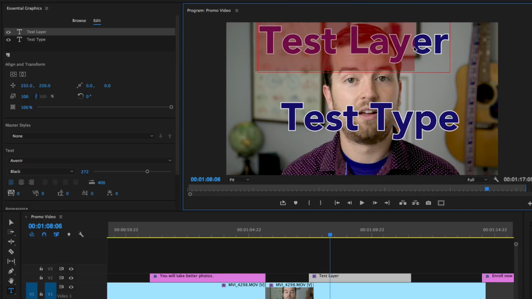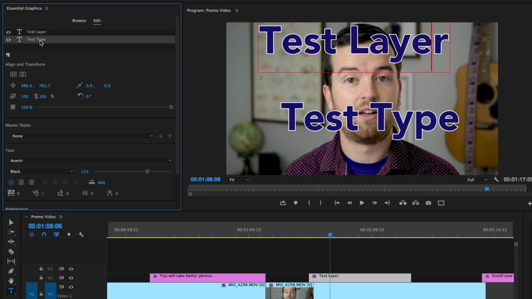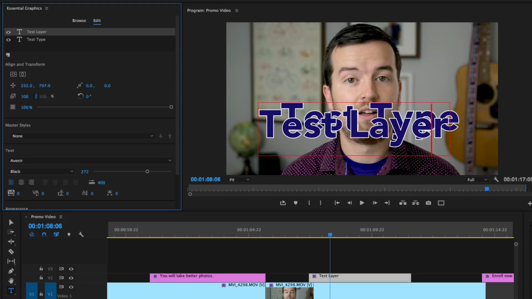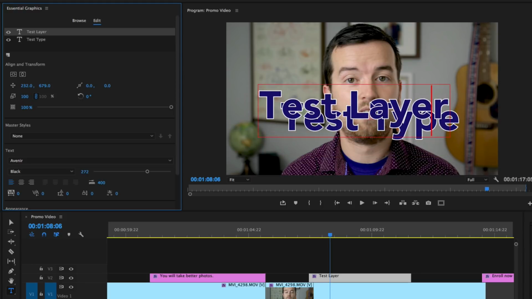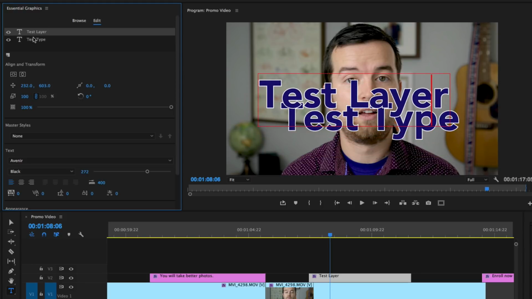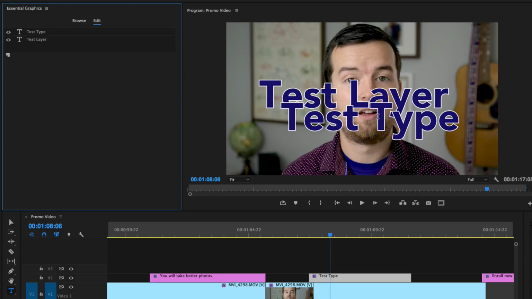So here's another layer, and you'll see up here in our Essential Graphics panel, we have these two layers. Think of this kind of as a layer or a timeline in itself. The test layer is now on top of the type layer. So if we move the test layer down, it's going to appear on top of the test type. If I move the test type up, which I do just by clicking and dragging and dropping, that now appears on the top.